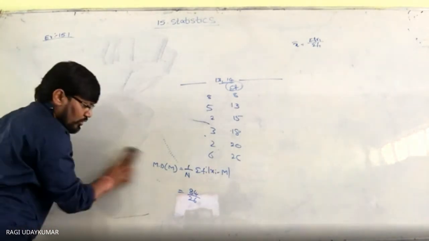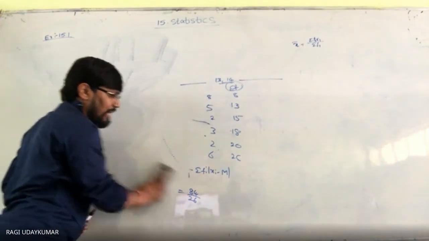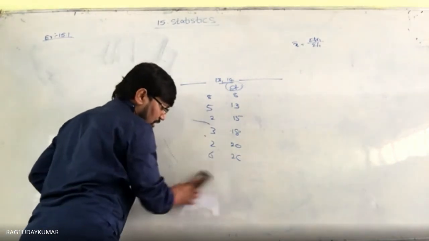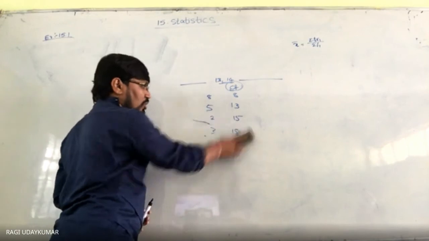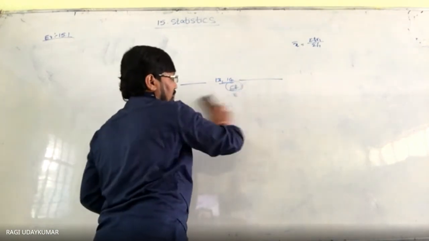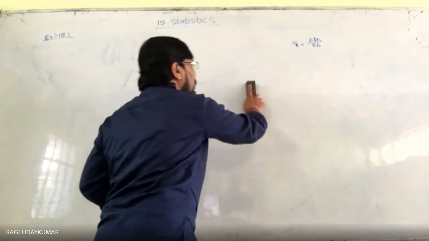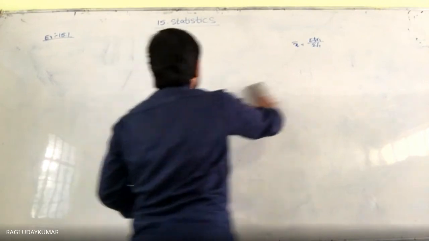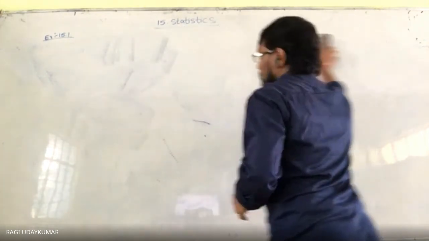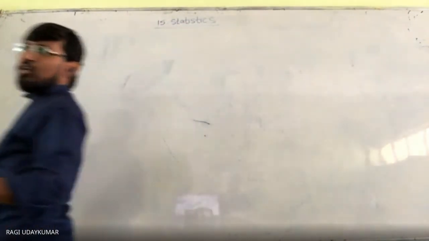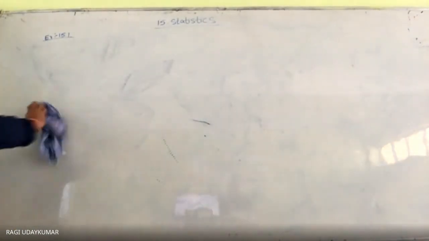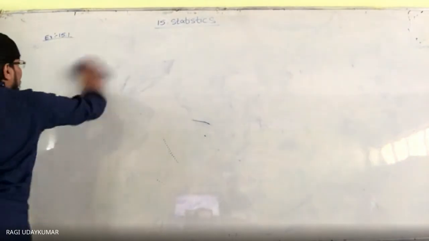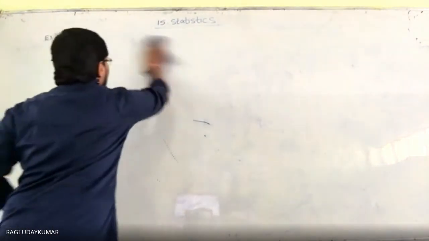Either you can use the direct method to find the mean, or you can use the step deviation method, that is called the shortcut method, to find the mean. Use whichever is easy, because with the shortcut method, as the word itself says, the calculation part will be decreased. Calculation part ज़्यादा नहीं होगा.